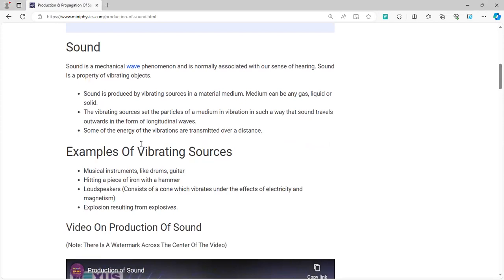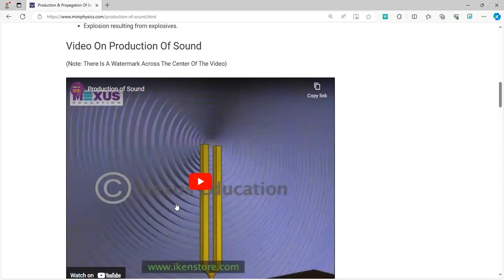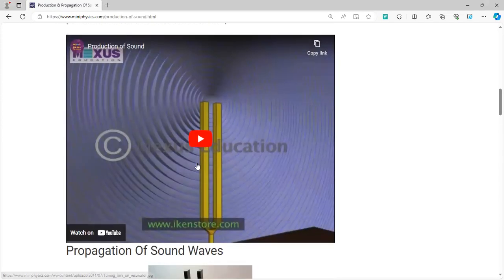Examples of substances which produce sound include guitars, drums, and even our own mouth with the help of the vocal cords. Now, in this video, you will be able to see how a ripple effect is produced when the tuning fork vibrates. Whenever we talk about the wavelength of sound, you need to remember that the wavelength is the distance from one sound wave to another.